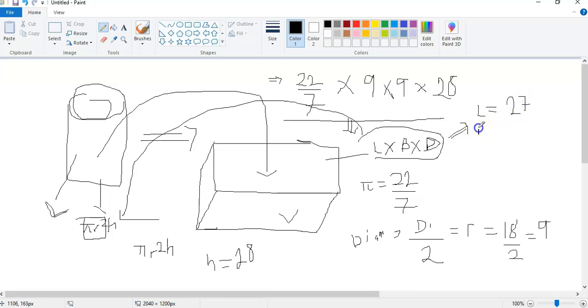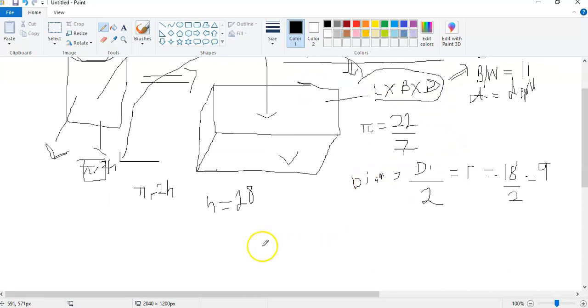Then we know our B, width or breadth, to be 11. We don't know our depth, so we can let D be our depth. Now when we calculate our volume here, it should be equal to the volume of the cylinder.